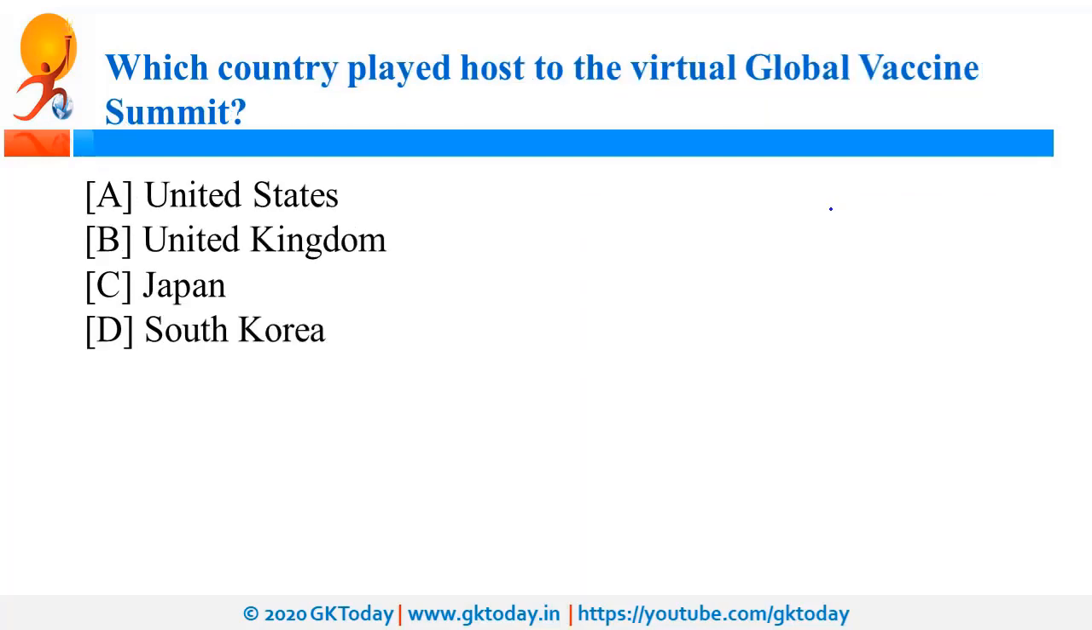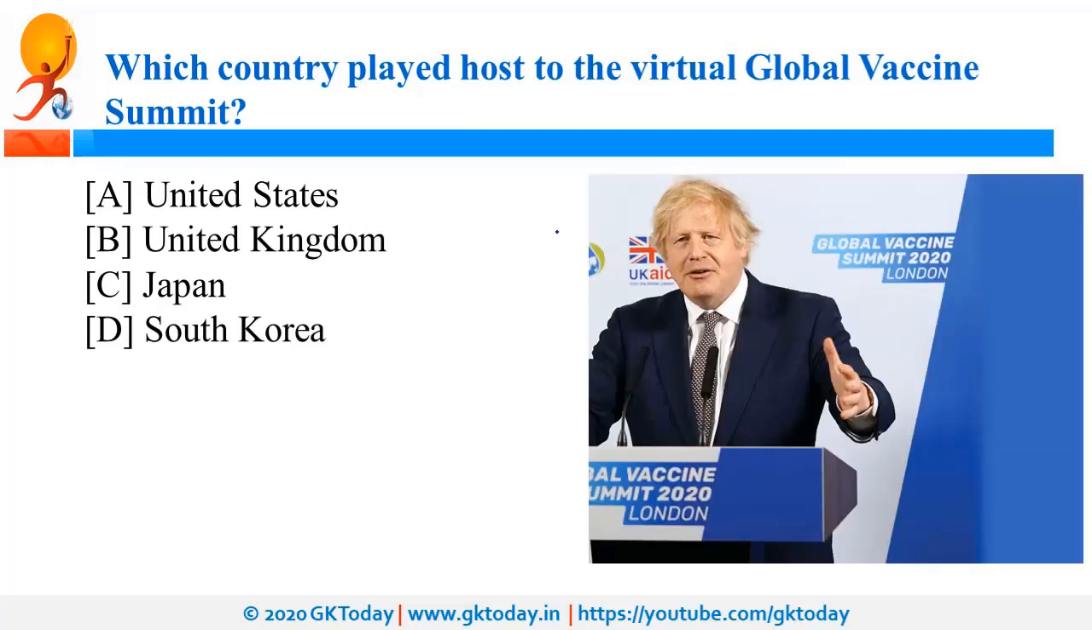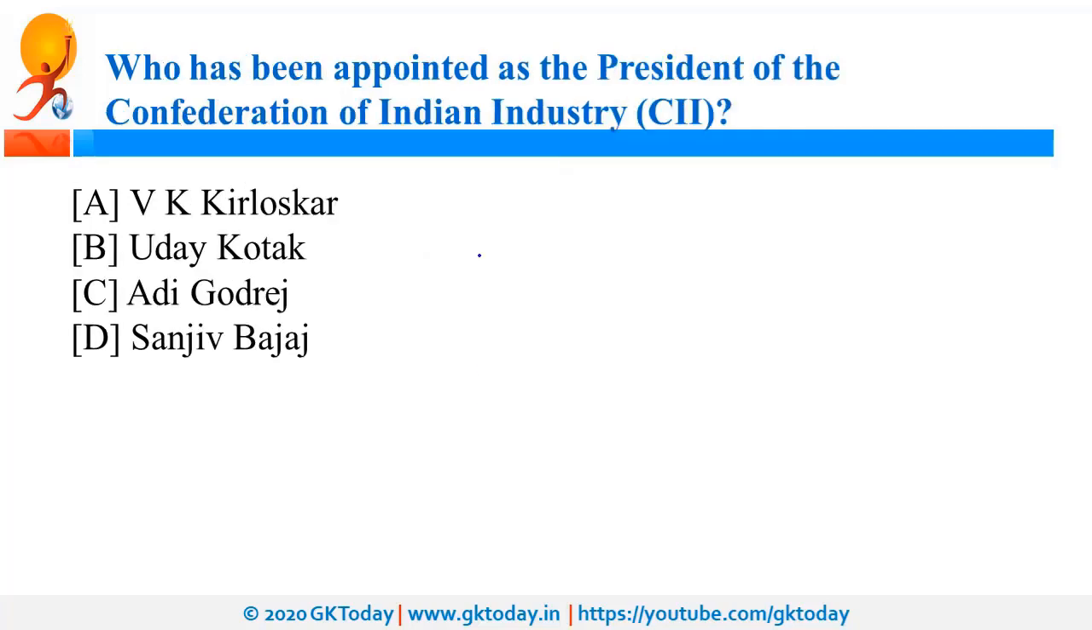Which country was the host of Virtual Global Vaccine Summit? So the summit was hosted by UK. The Prime Minister of UK is Boris Johnson, and at this Virtual Global Vaccine Summit, India pledged $15 million to Gavi. What is Gavi? It is Global Alliance for Vaccines and Immunizations.